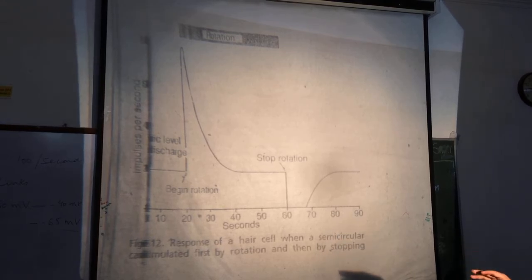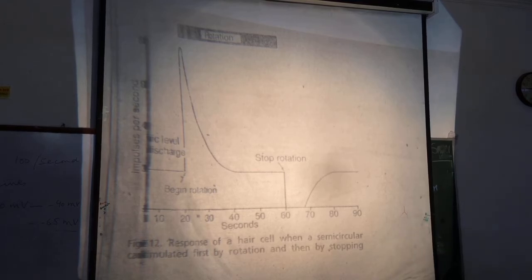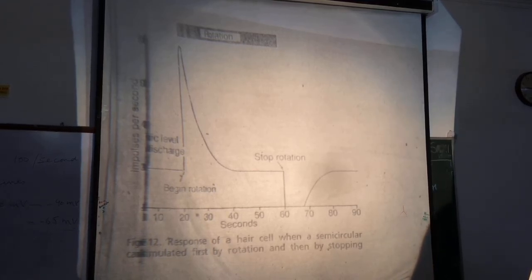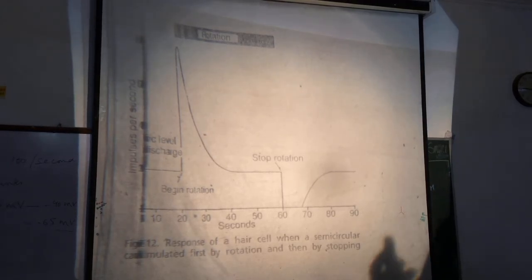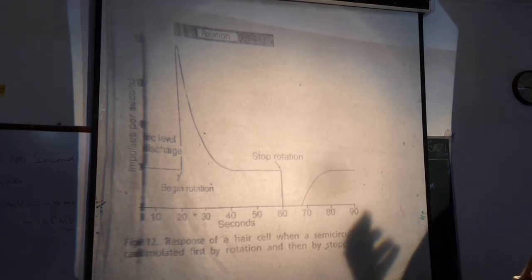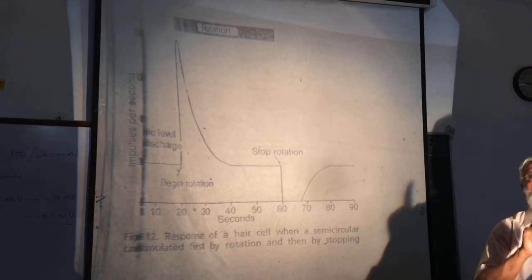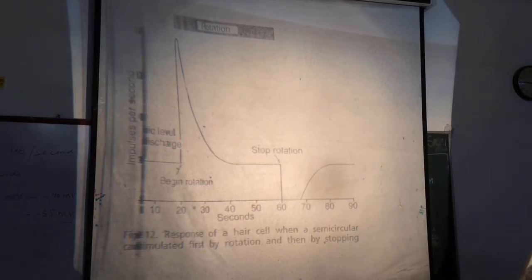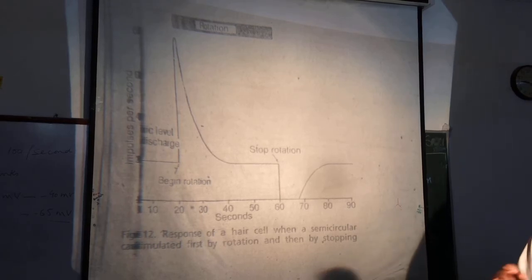Keep in mind that I told you that semicircular canals detect rotation or angular acceleration. Semicircular canals can also determine the velocity of rotation.